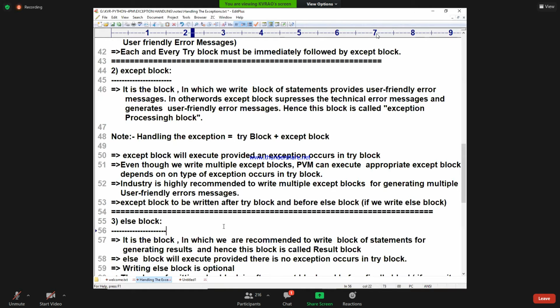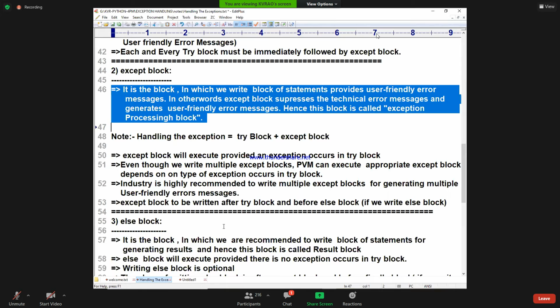So the except block's purpose is this message. Don't give your own answers. You need to say what I explained. You need to give that only. Don't give your own messages, please. It's my advice for you to get perfection in the subject. Please read my notes thoroughly. Understand and memorize, don't memorize blindly. If you give your own answers, I am not responsible.